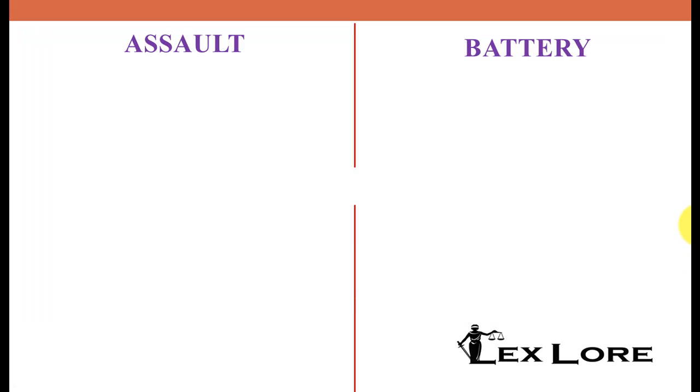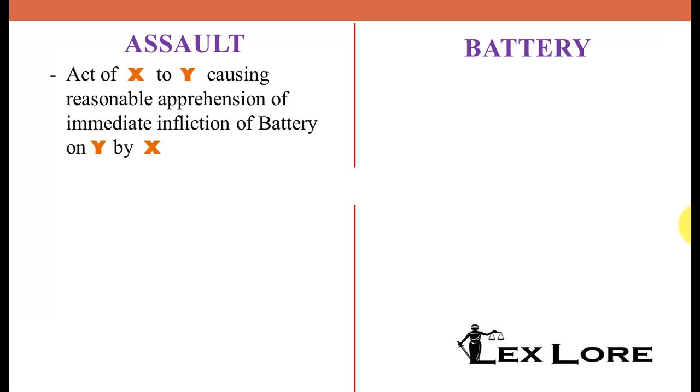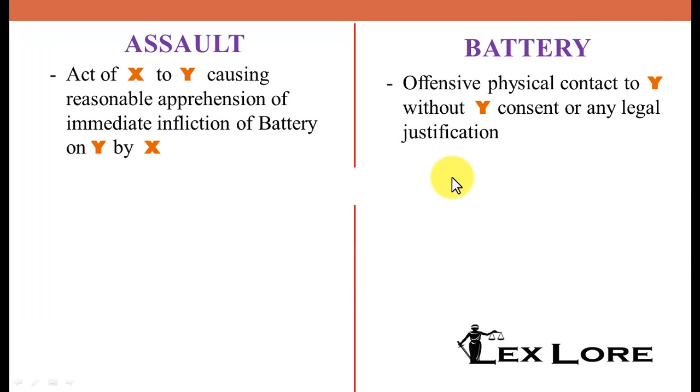Next is assault and battery. Here I will be taking the example of X and Y. So X and Y are different persons. First, let us understand battery. Battery is offensive physical contact to Y without Y's consent or any legal justification. Someone is extending offensive physical contact to Y without any legal justification. Now assault is an act of X to Y causing reasonable apprehension of immediate infliction of battery on Y by X. So X is acting towards Y, and such an apprehension is being caused to Y that there will be an immediate infliction of battery.